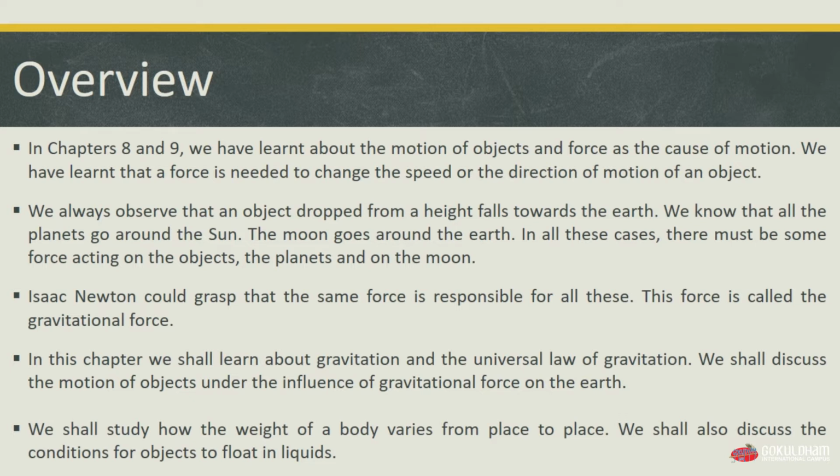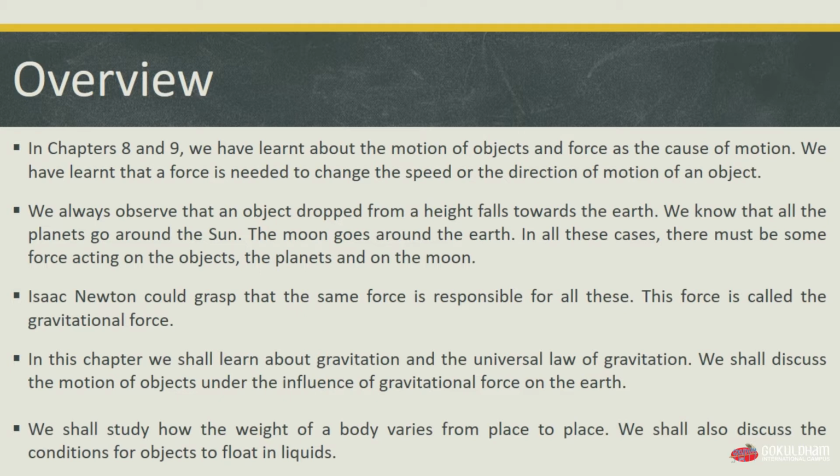In chapter 8 and 9, we have already learnt about the motion of objects and the forces as the cause of the motion. We have learned that a force is needed to change the speed or the direction of a moving object or the object in motion. We always observe that an object dropped from a height falls towards the earth. We know that all the planets go around the sun, the moon goes around the earth. In all these cases, there must be some force acting on the objects, the planet, and on the moon.